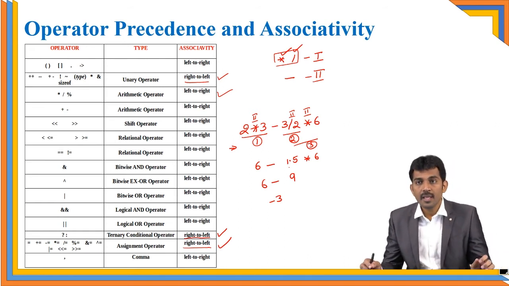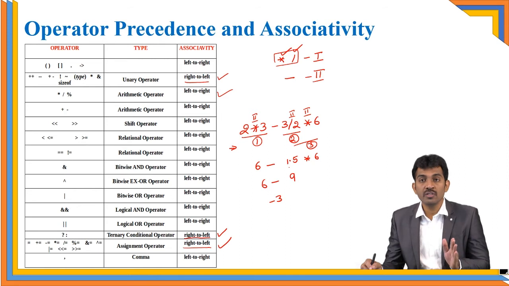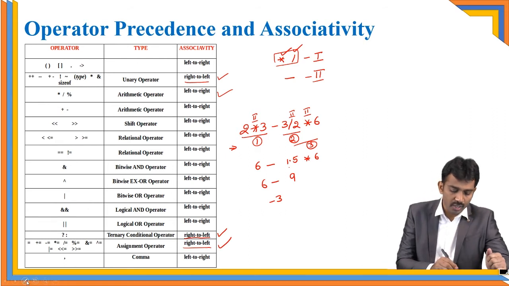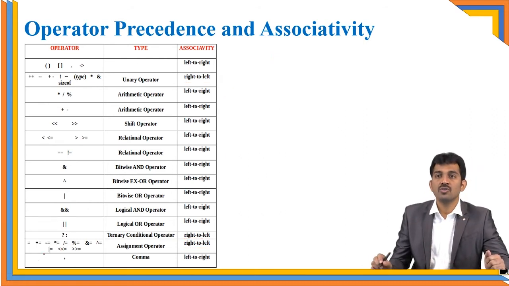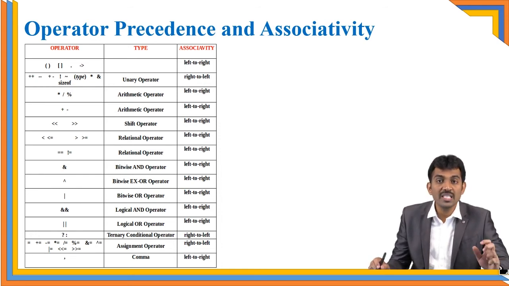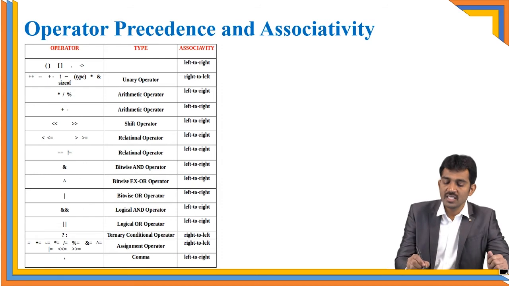Is this clear? So you should follow the associativity as well as the precedence in this way. Observe carefully and you should follow the associativity and precedence. In interview questions and from the GATE point of view, they are going to give this kind of expressions. Based on the expressions you should apply precedence as well as the associativity to find the answer. Right? And as well as in increment and decrement operators also.